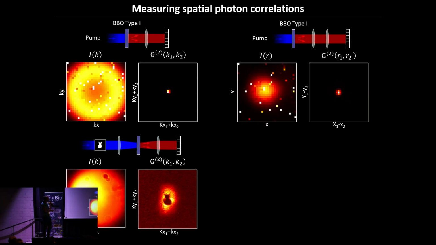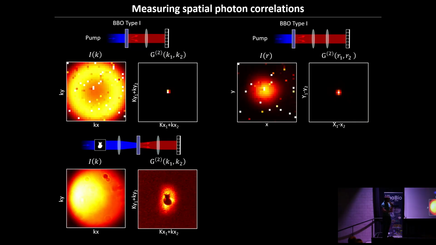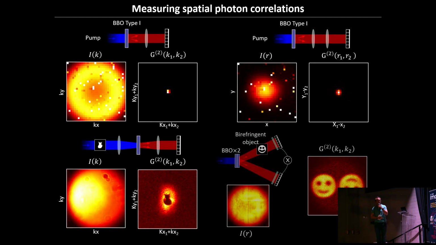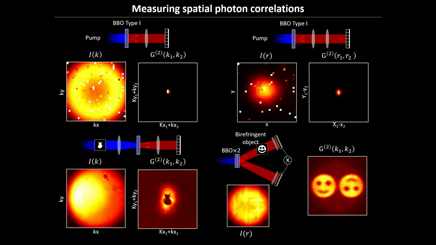As another example, if you shape the pump, you can even have something very interesting where you have absolutely nothing in the intensity, but when you look at the correlation, you get information about your object. It has been used for different other techniques. You can also change the properties of your crystal. Instead of having one here, we have a twin crystal, rotated 90 degrees relative to each other, type 1 BBO.